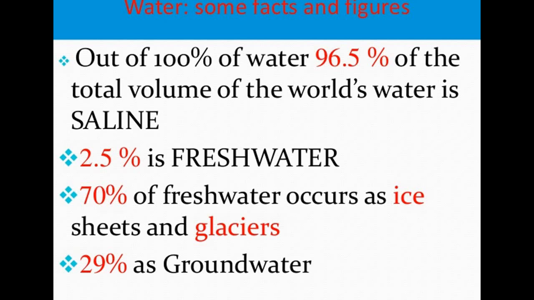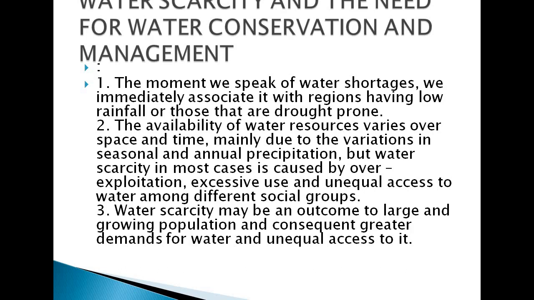We have plenty of reasons to make use of it again and again. Still there is water scarcity on earth. So why is it there? We are going to talk about that in our next topic, which is about water scarcity and the need for water conservation and management. So this was the second topic in this chapter, and this is quite important also.